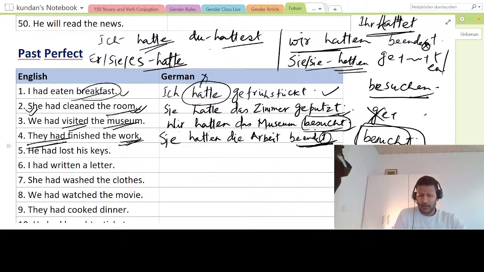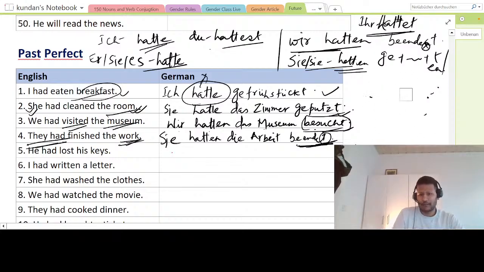Or also you can say like this. Let me take another color to explain you. First of all, let me rub this. You can say sie hatten mit der Arbeit beendet. Like they had done, they had done with their work.